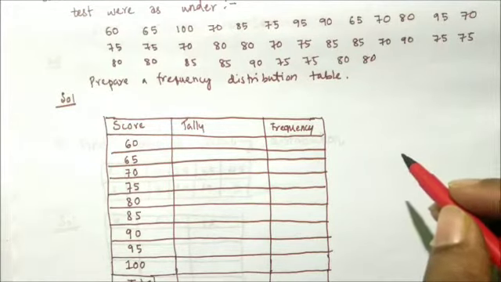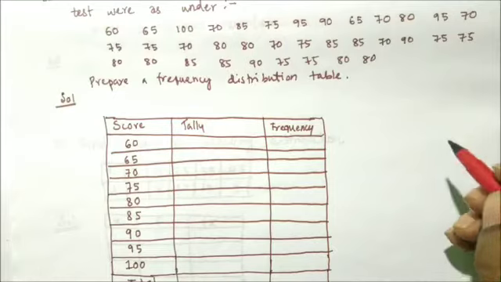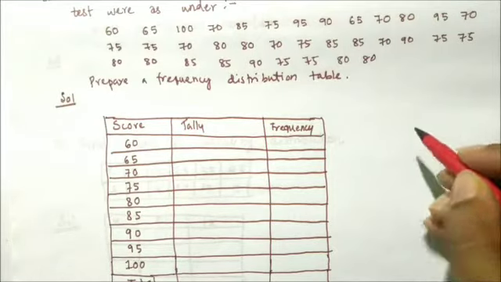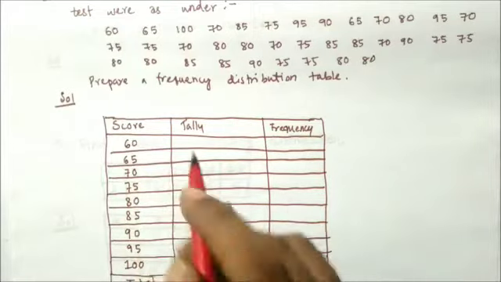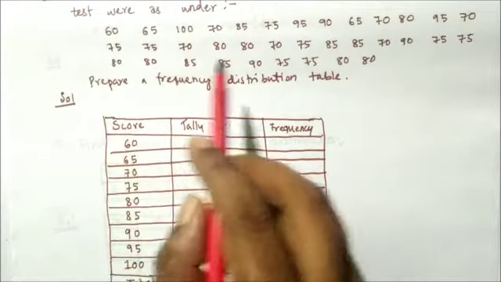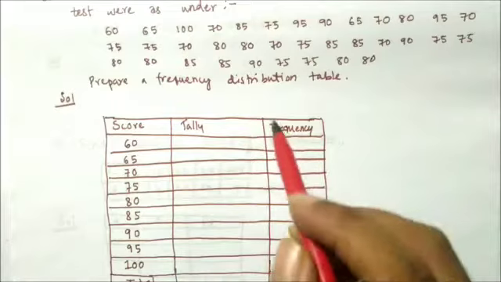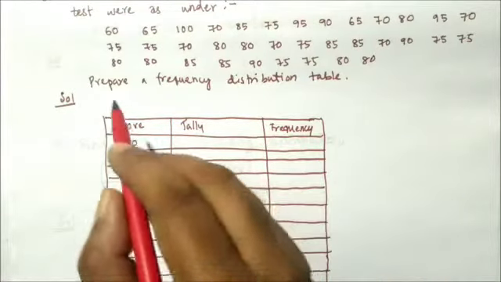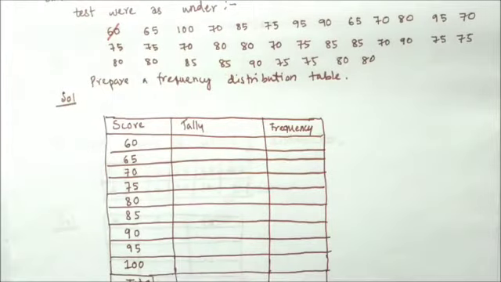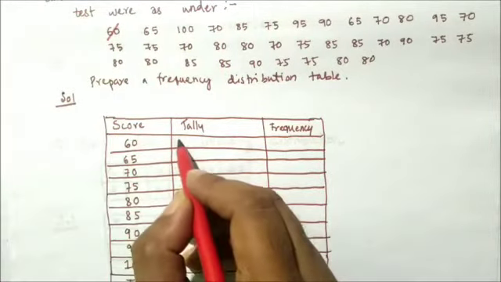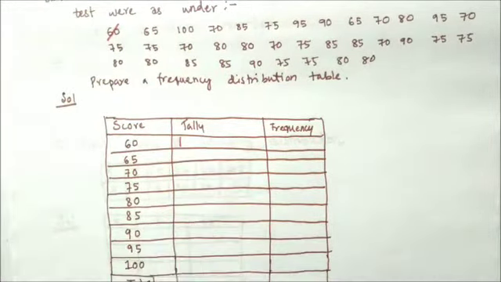I think you already know about the tally mark, but still I will show you what a tally mark is. Suppose we are going through the solution. 60. Now you check here how many times 60 is coming. You will see 60 is here. Cut it, and you put a mark.